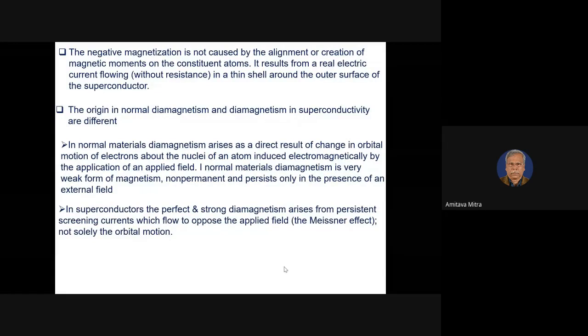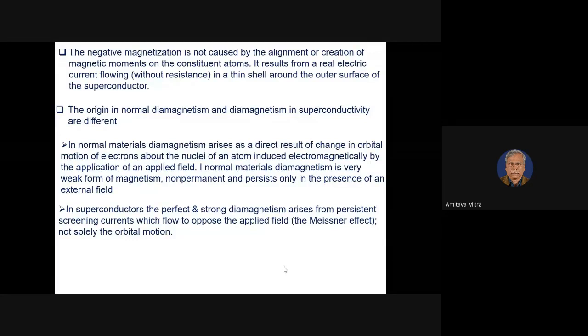In usual diamagnetic materials, the diamagnetism is the weakest among all the magnetism we usually observe, that is para, ferro, ferri. The diamagnetism is the weakest magnetism. So you require a special effort to measure this diamagnetism.